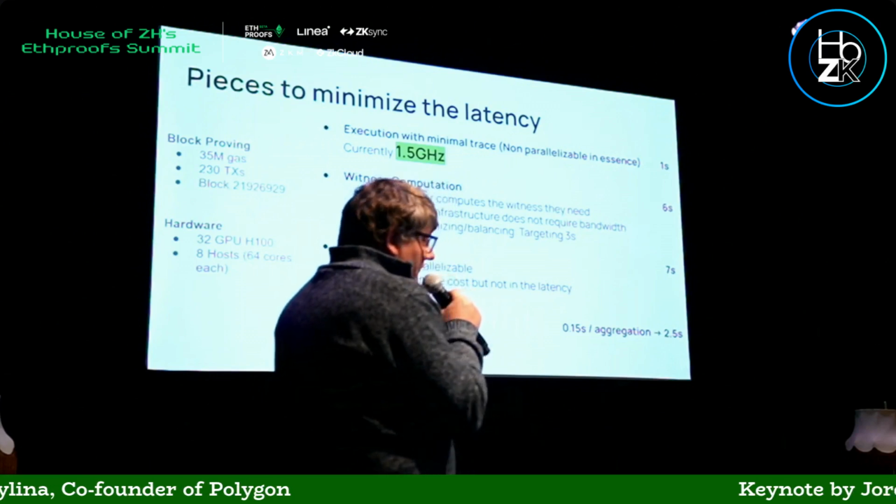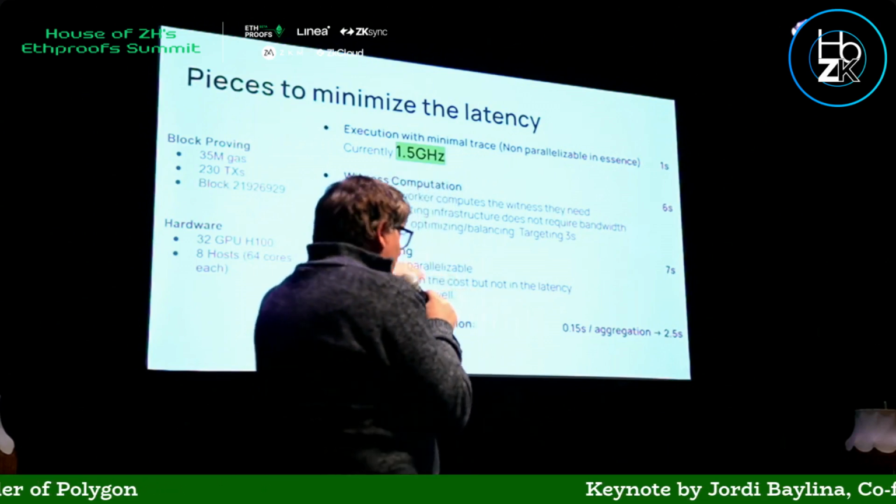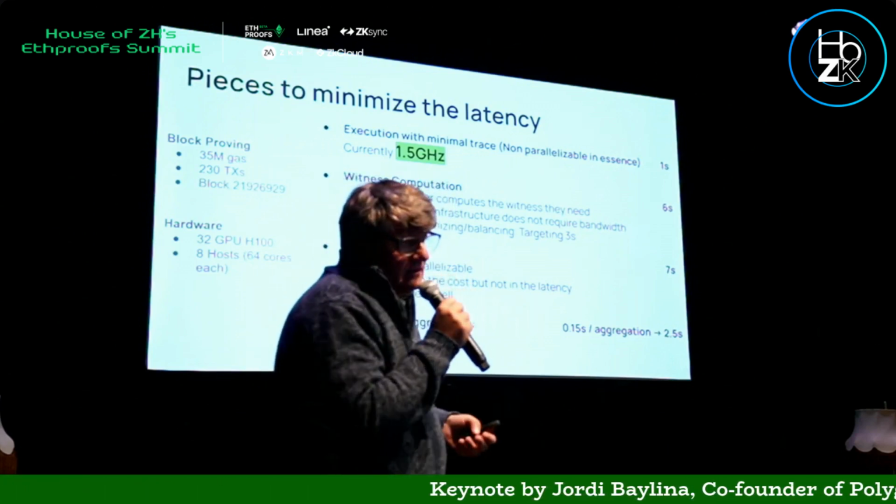So we divide the proof computation in 4 parts. The first is the execution part. The first is probably the one that's the most limiting because it's the one that you cannot parallelize. And so mainly what we do here, instead of, let's say, interpreting the RISC-V code, actually what we are doing, we are pre-compiling. I mean, we are converting RISC-V to Intel instructions. So we can do that really, really fast.